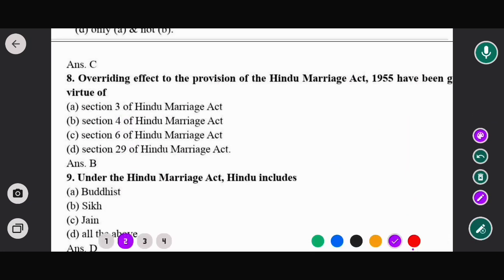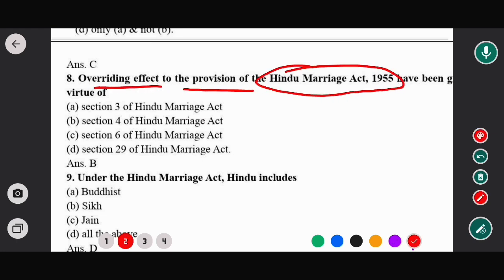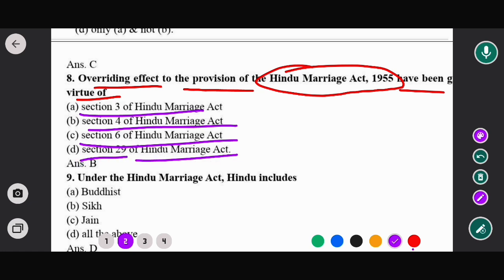Next question is: overriding effect to the provisions of the Hindu Marriage Act 1955 has been given by virtue of which section? Options are Section 3 of the Hindu Marriage Act, Section 4 of the Hindu Marriage Act, Section 6 of the Hindu Marriage Act, and Section 29 of the Hindu Marriage Act.